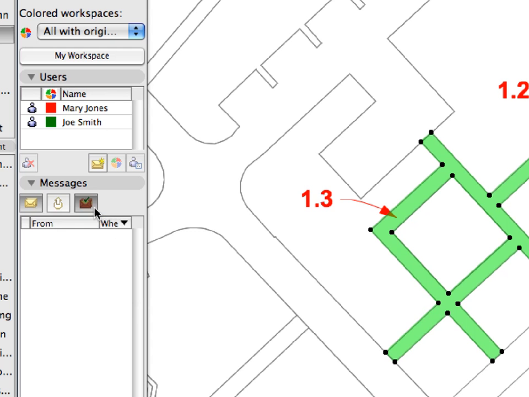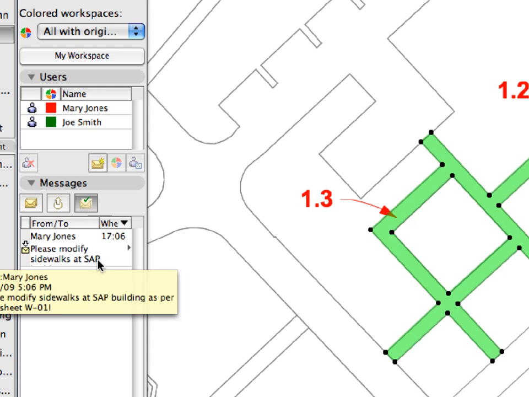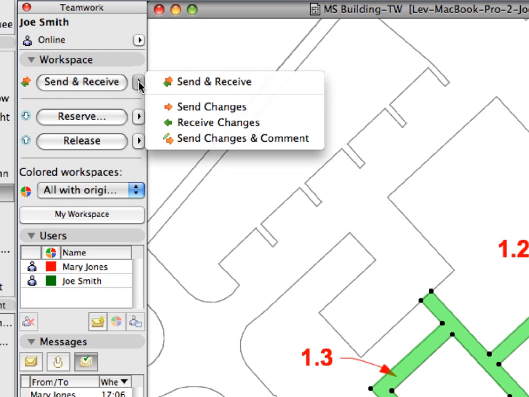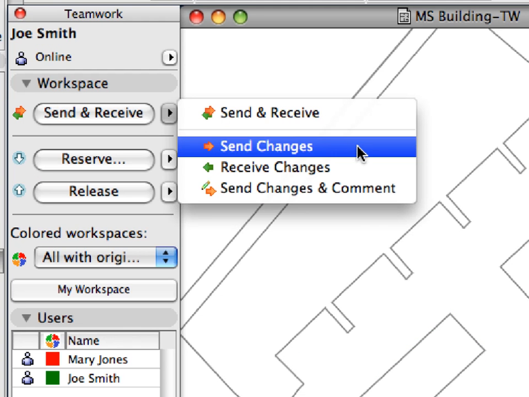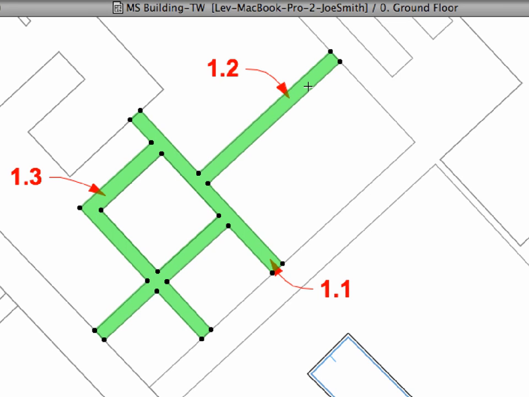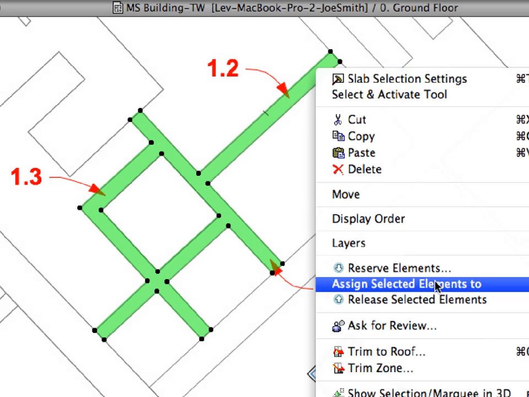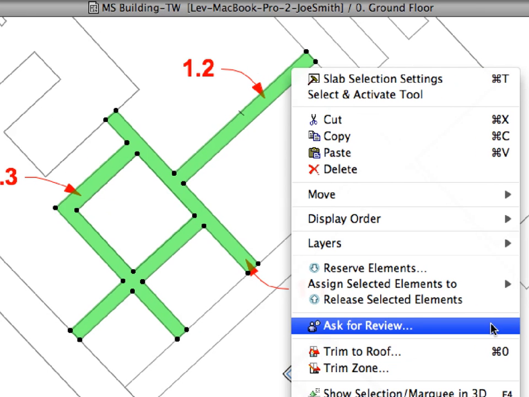Click the Completed Category button at the top of the Messages panel of the Teamwork palette. As you can see, the message has been moved to this category. Click the right pointing arrow to the right of the Send and Receive button of the Teamwork palette and select Send Changes from the list. This will send only your changes back to the server without receiving changes of other team members. Make sure that the previously edited sidewalk slab is still selected. Right-click on it and select Ask for Review from the context menu that appears.